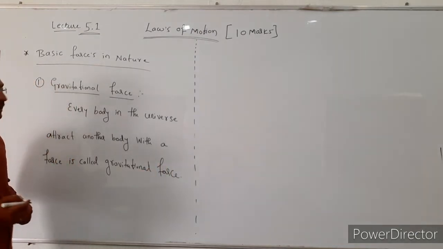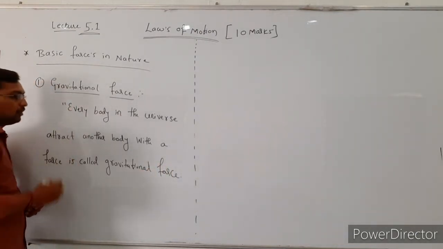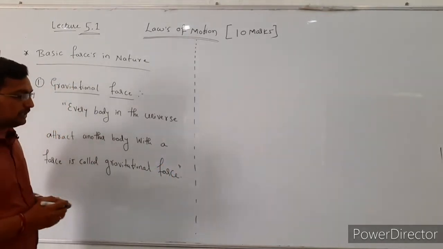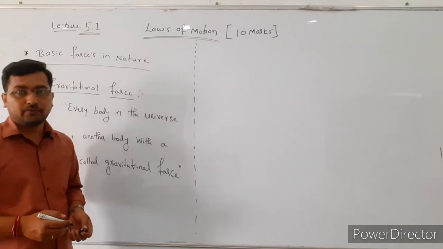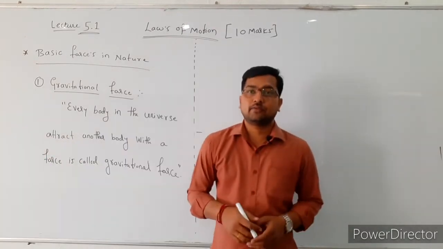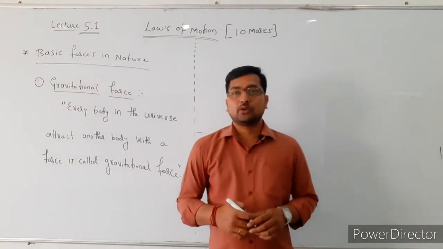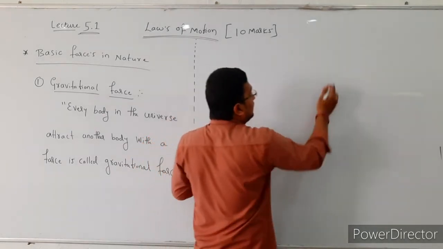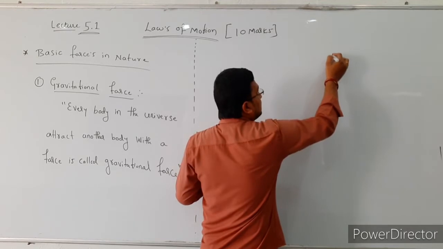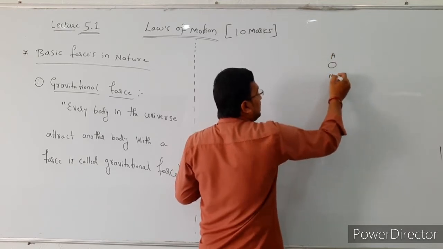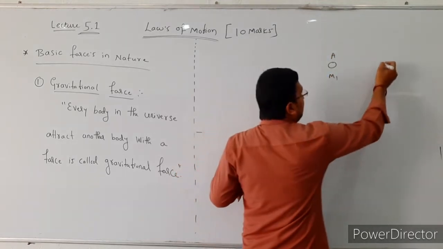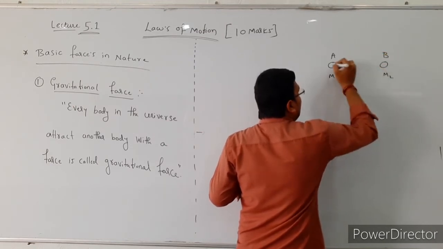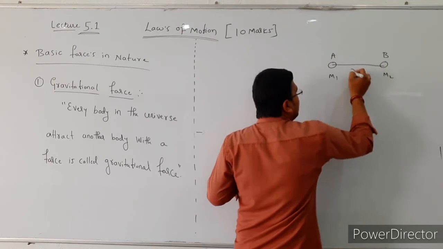Gravitational force means every body in the universe attracts another body with a force, and this gravitational force acts between the masses of the two bodies. Here we are going to consider two bodies. First consider the first body, this is A, the mass of the first body is m1, and consider the second body, this is B, its mass is m2, and they are separated by some distance, that is r.